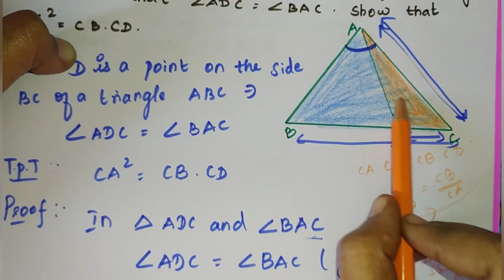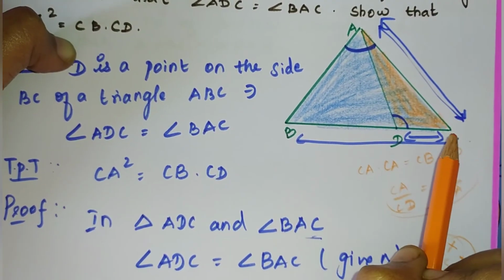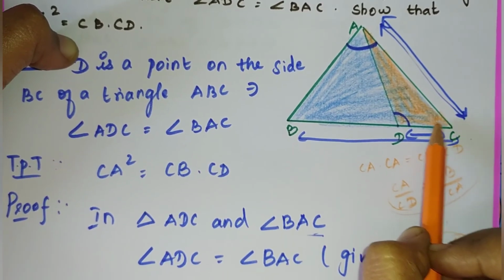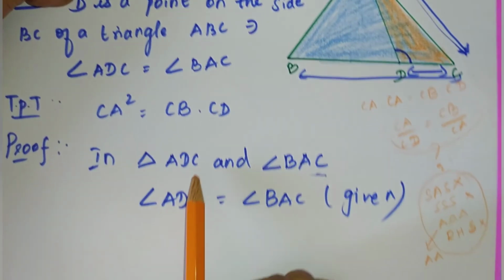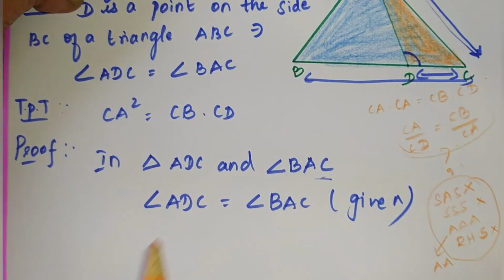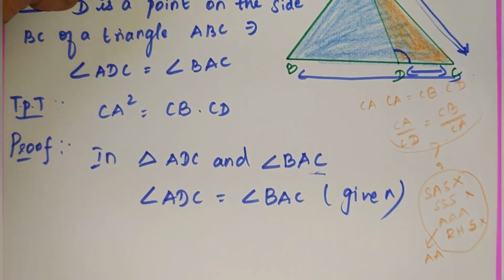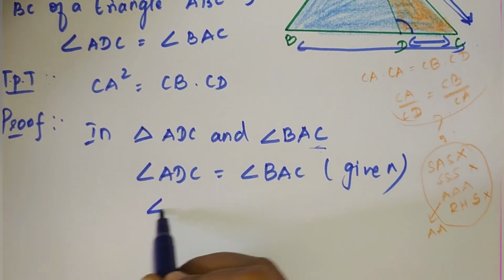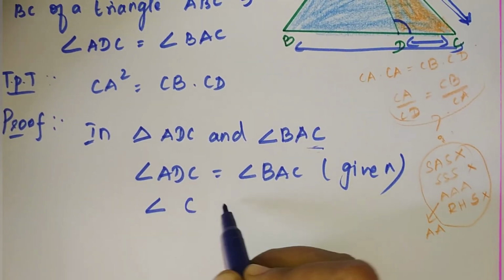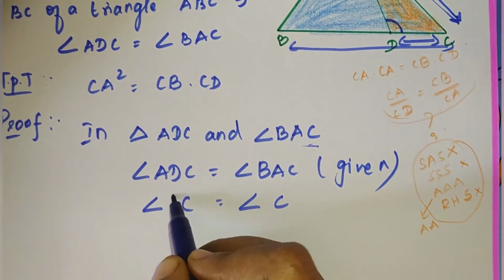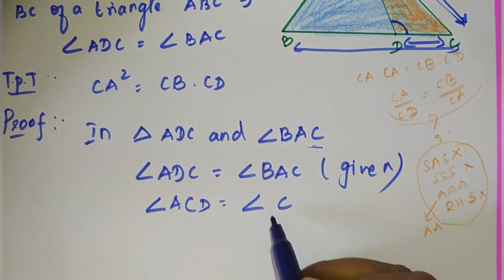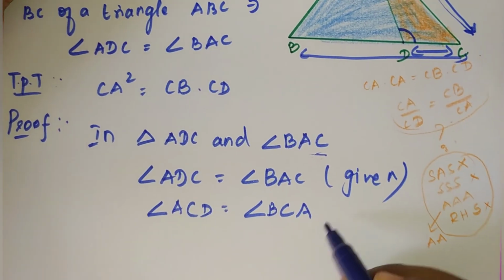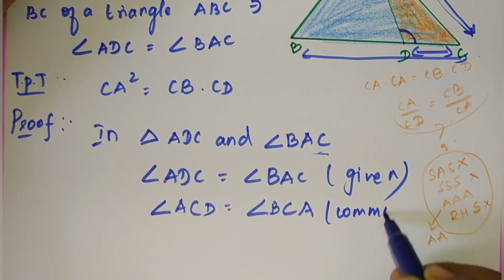Both the colors, orange and blue, combine in one angle, that is C, which is common. Angle C is common in both. Angle C is equal to angle C. So both the angles are equal. A, D, B, A. Clear? That is common.